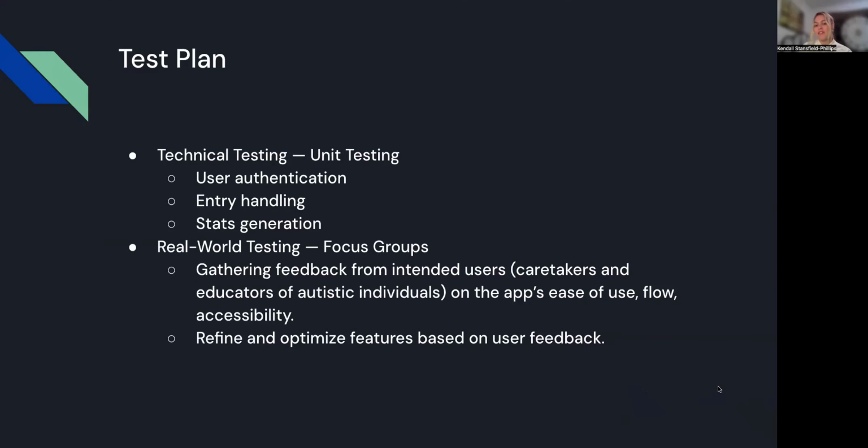Our testing plan involves both unit testing and testing with focus groups. For unit testing, we'll be testing user authentication and entry handling. Just anywhere where the user is putting input into our app, we want to make sure that those functions are working well and that nothing they put in can break the app. For real world testing, we want to get feedback from the intended users. Those are caretakers and educators of autistic individuals who we know, and we get their feedback on the ease of use of the app, how accessible it is, and whether we need to refine or optimize any of the features.